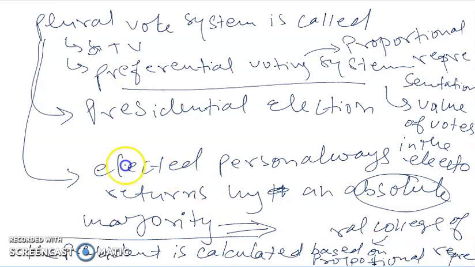We will deal with who are the persons included in the electoral college of president. We will deal with it in the next subsequent election, so don't worry.